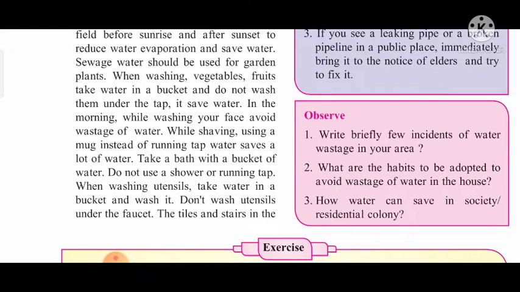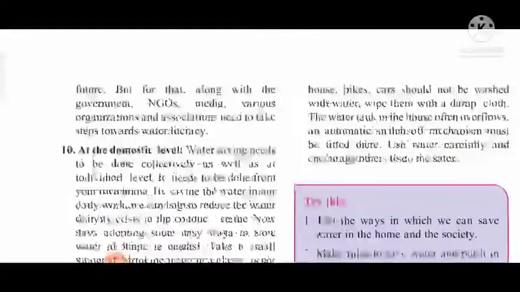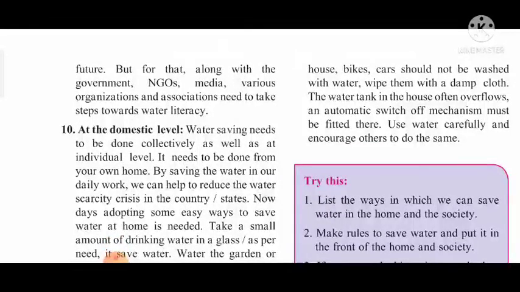Next, don't wash utensils under the faucet. The tiles and stairs in the house, bikes, cars should not be washed with water. Wipe them with a damp cloth. A damp cloth means a cloth which is soaked in water. Such a cloth we should use. It will save the water.